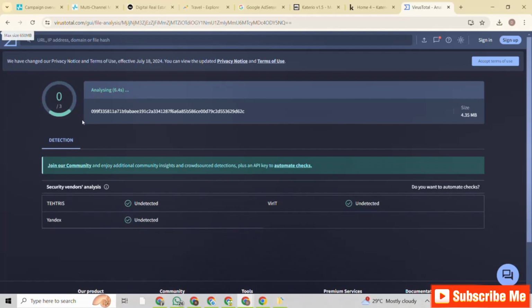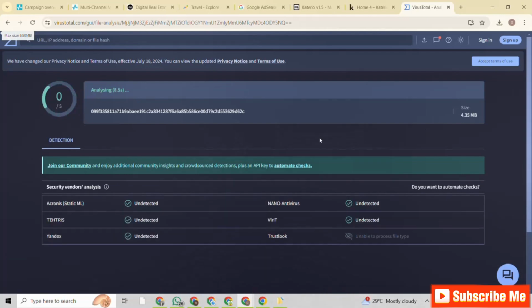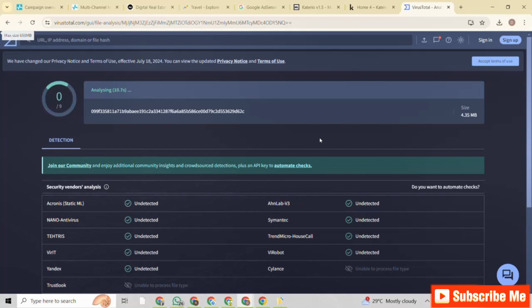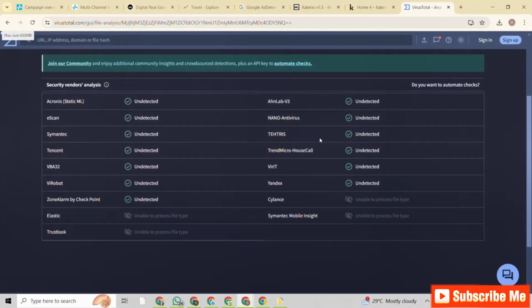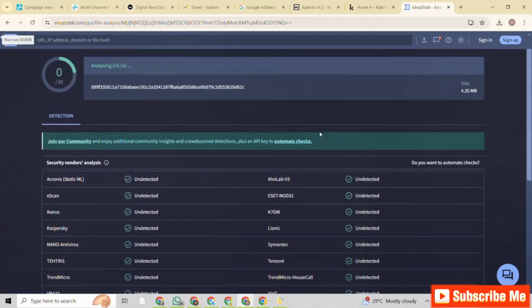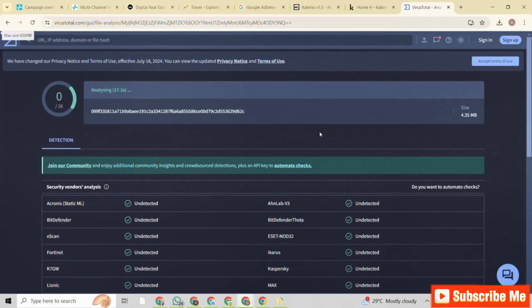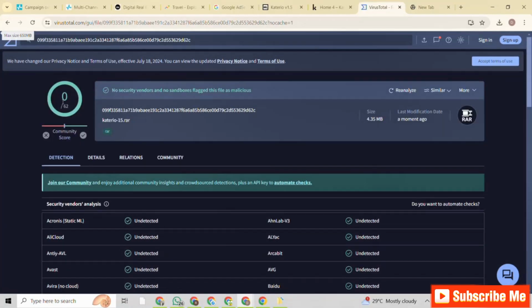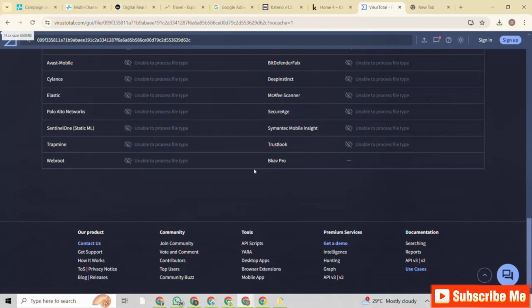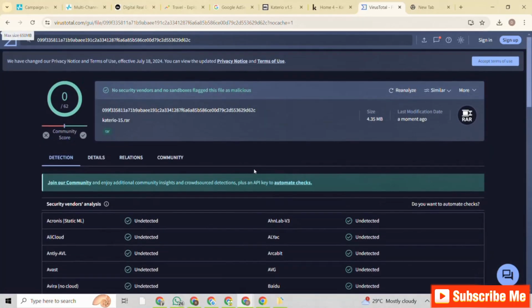So all of the files and all of the folders within this folder will be scanned, right? To be very sure that there are no viruses in the folder or in the files. All right, so Virus Total says no security vendors and no sandboxes flagged this file as malicious. Wow. Okay, so this tells us that all of the folders and files in this document are safe to use.